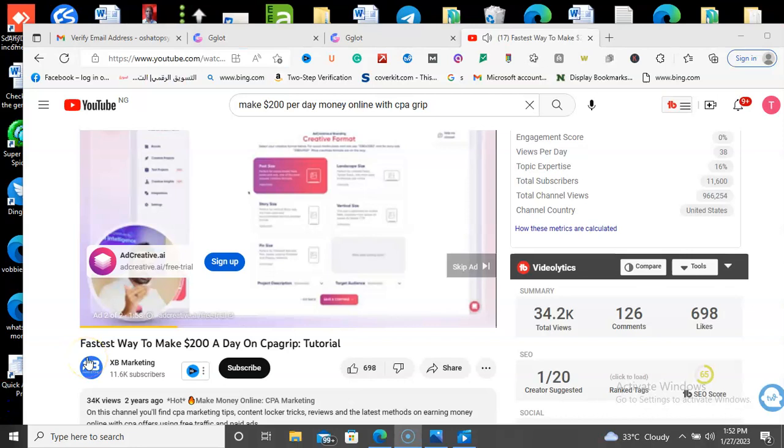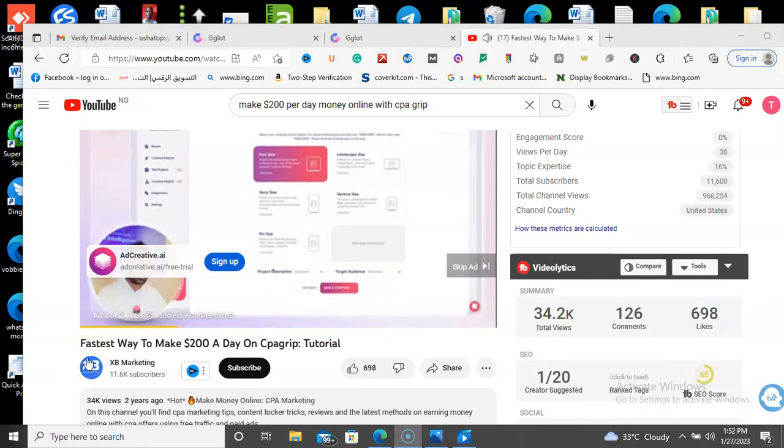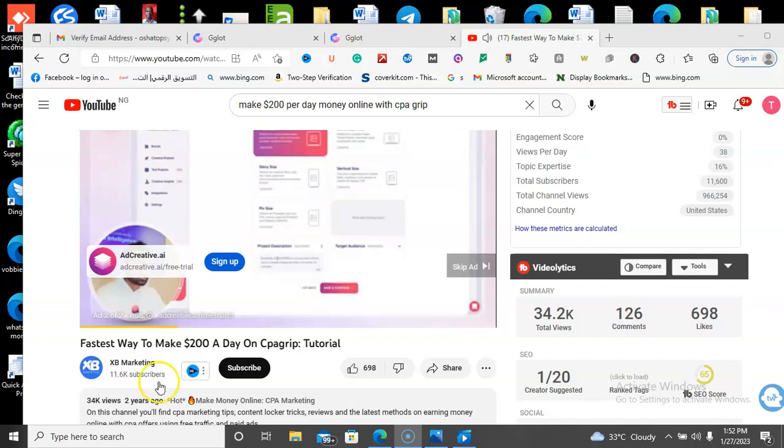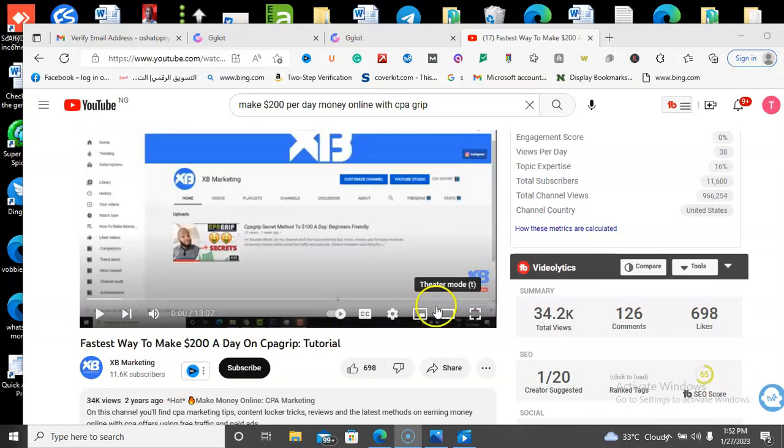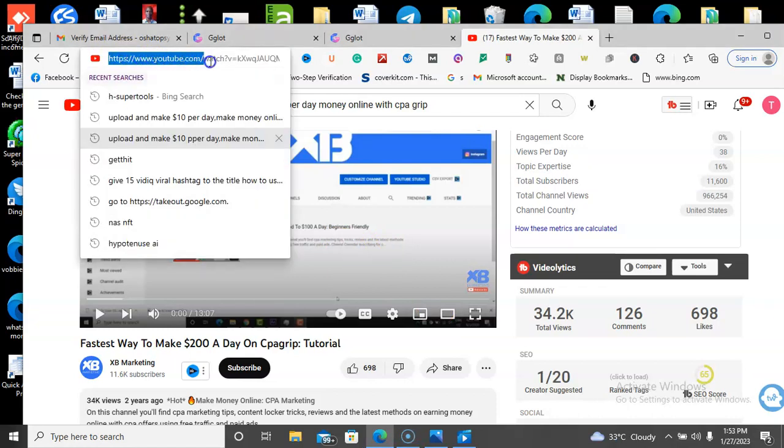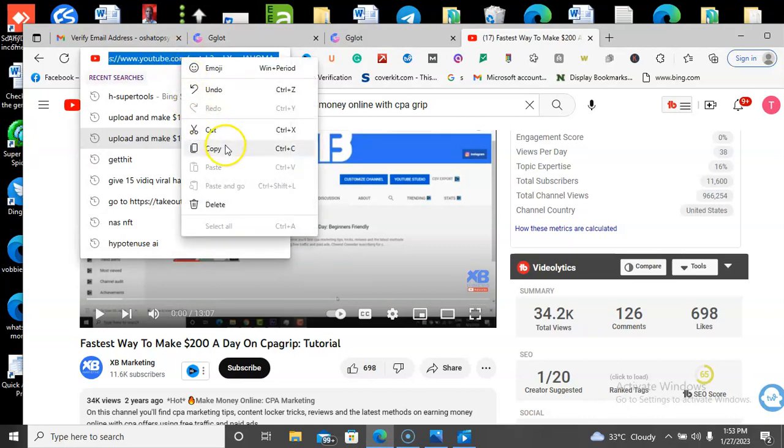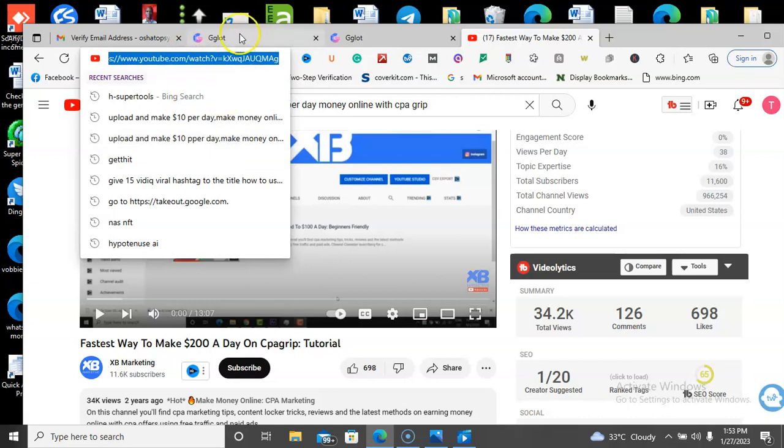So as I was saying, we are on YouTube. What we have to do is go to the URL. We pick the URL, we copy the URL like this, and go to GgLot and paste it here. Transcribe that video. Paste it.